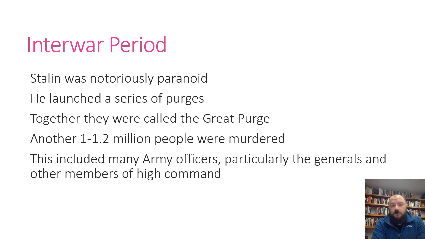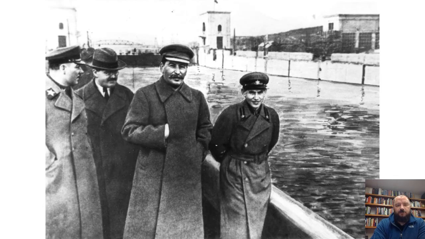So many generals, especially those of the highest ranks, members of the high command, were all executed. The lucky ones were sent to Siberia, where they labored in gulags. The gulags were these prison camps that were set up. There were probably more than 1 million people living in prison camps in the Soviet Union. This supposed haven for the common people, for the proletariat, and nobody killed more of them than the communists did.